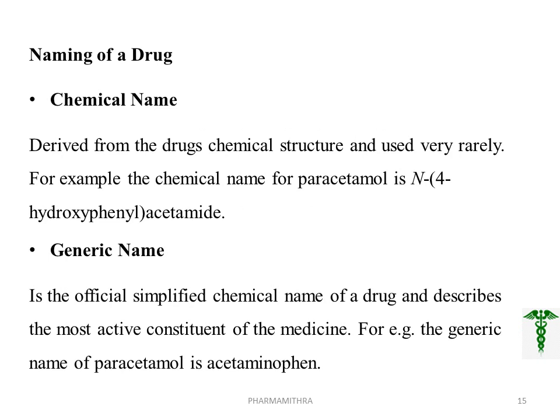These are the basic definitions of chemical name, generic name and trade name. Chemical name means the name derived from the drug's chemical structure, and it is used very rarely. That is, we use this chemical structure while studying the chemistry part. For example, paracetamol is N-4-hydroxyphenyl acetamide. This chemical name we use less. Second one, generic name. This is a simplified chemical name of a drug and describes mostly the active constituent of the medicine. Example, the generic name of paracetamol is acetaminophen.